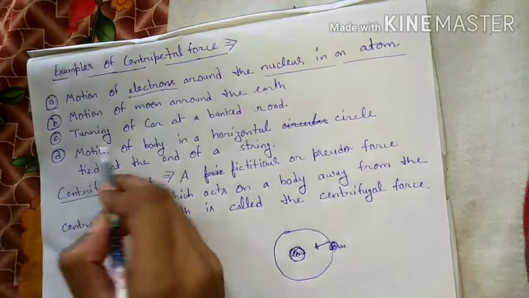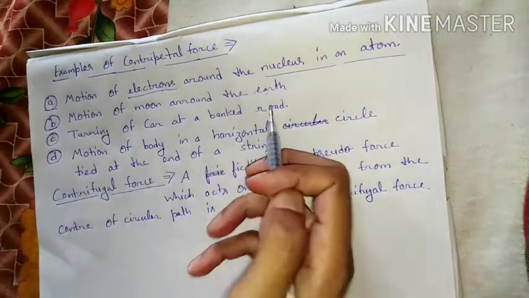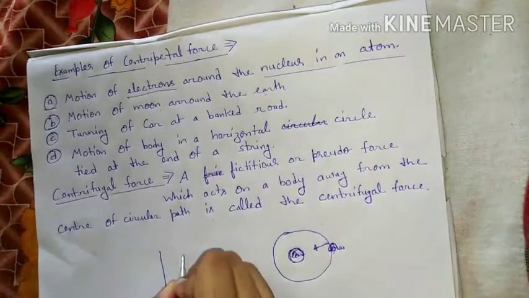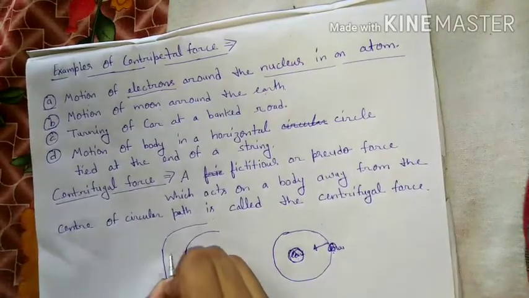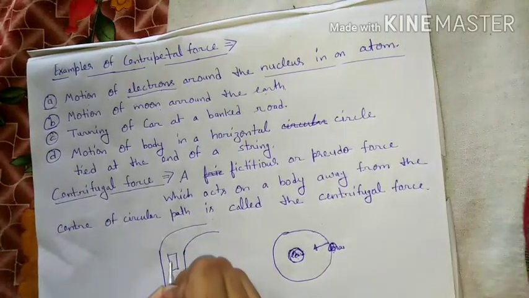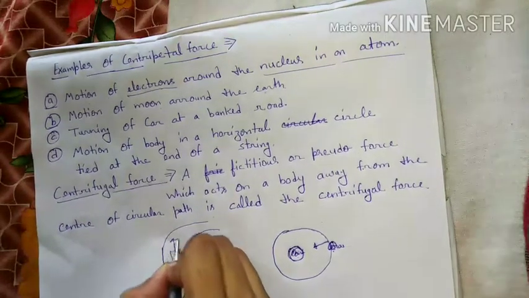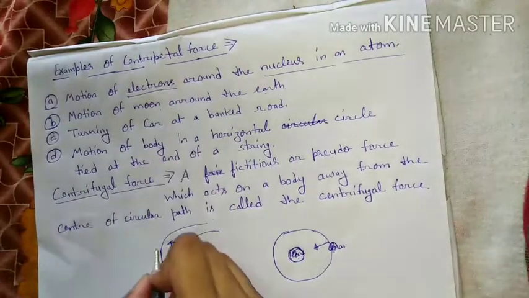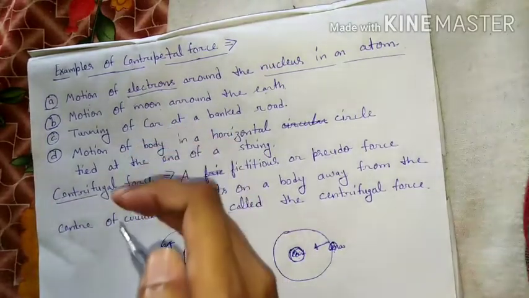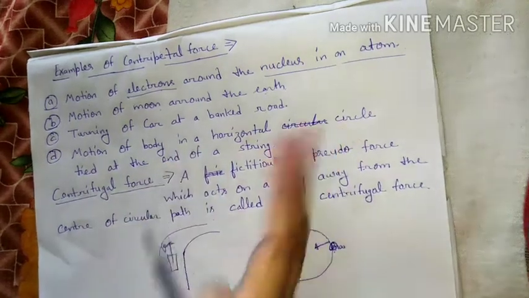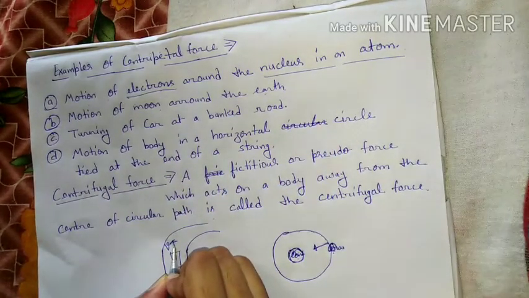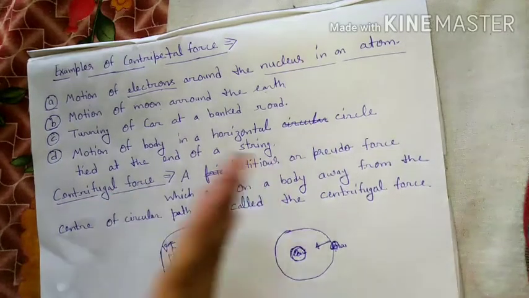And our third example is the turning of a car on a banked road. In a banked road, a car is turning. Suppose the car is moving in a straight line and the velocity is acting upward. If it tries to bend in the right direction, then a force is acting on this car towards the center of the curve.